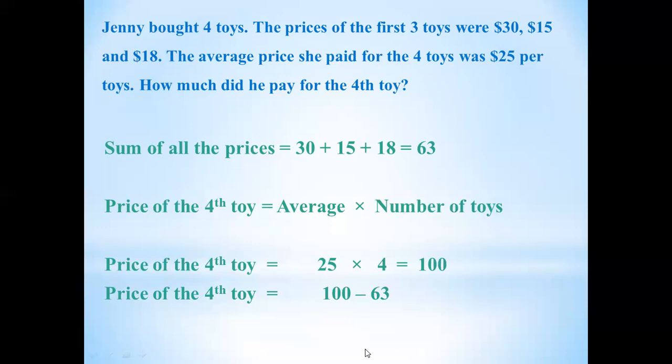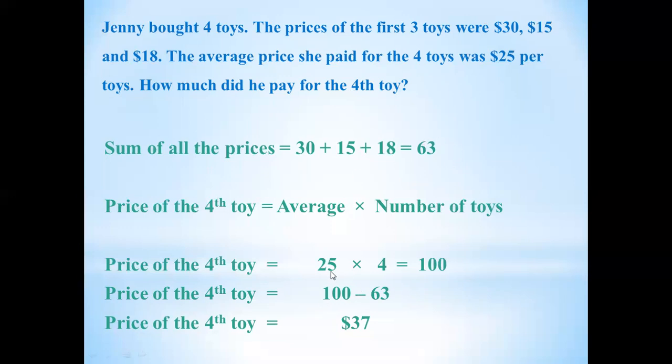100 minus 63. And what is the answer? 37. So look, three operations are applied. First, you will add the prices, then multiply, and the last, subtraction. Addition, multiplication, and then the last subtraction. Addition between which numbers? The elements given, and here the prices are given, so we find the prices first, then we add.